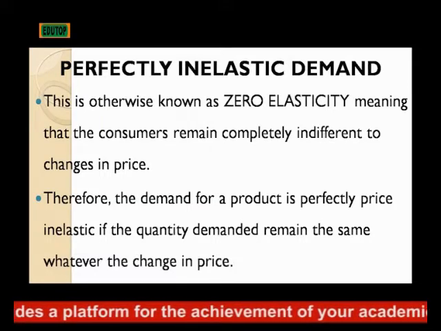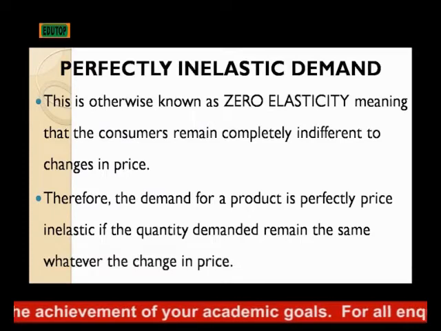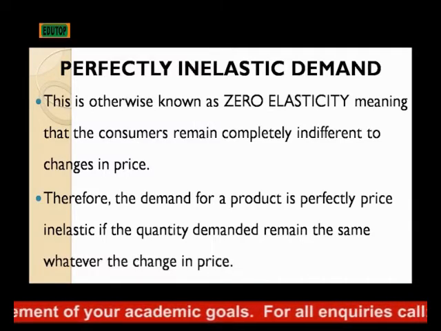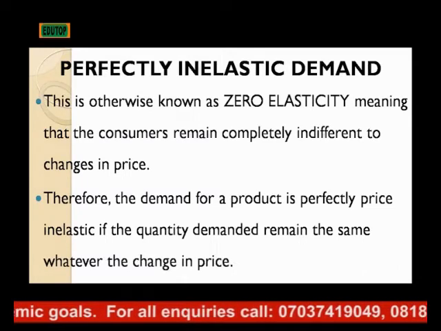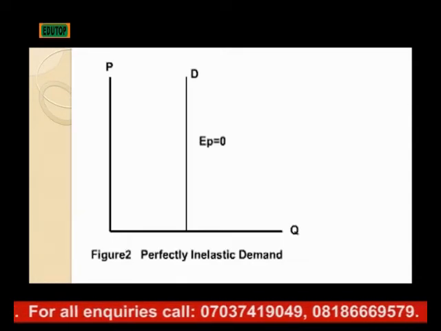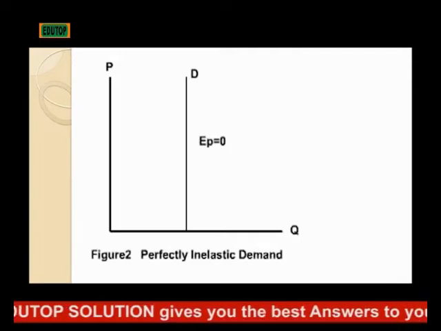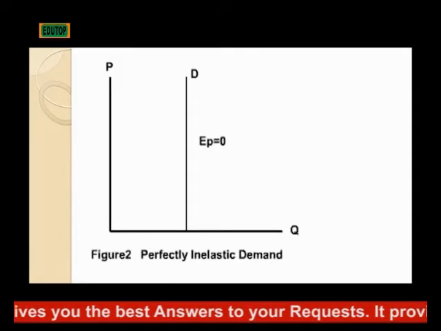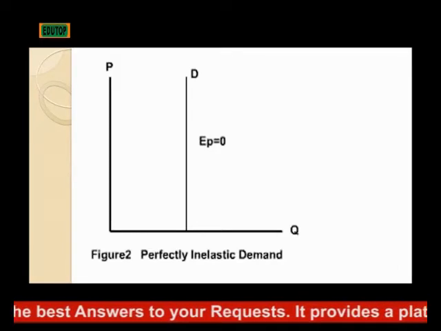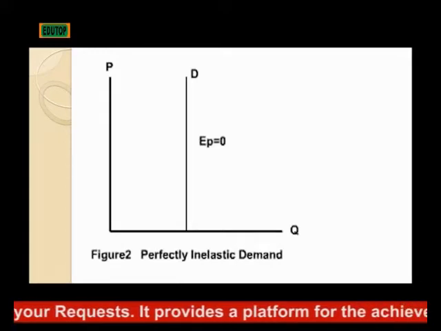And such a situation is very common with goods that are a necessity to the consumer, that they can't do without. So any amount that they want, they can get it in the market. They continue to buy the same quantity of that particular product. And the curve will look like this: it will always be vertical. That means as the price begins to change from one point to the other, the quantity demanded remains the same. And that is perfectly inelastic demand.